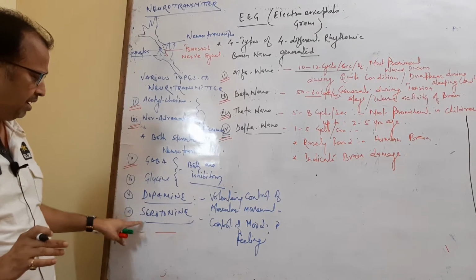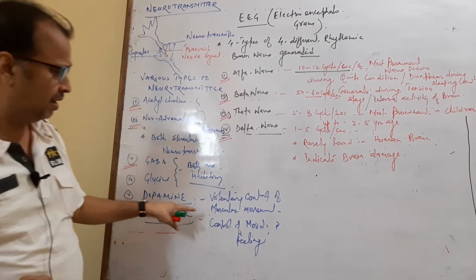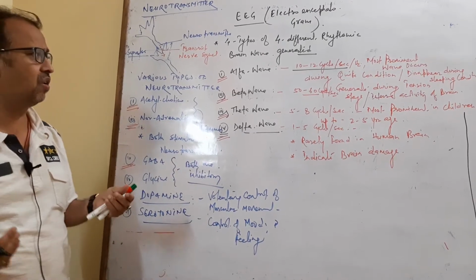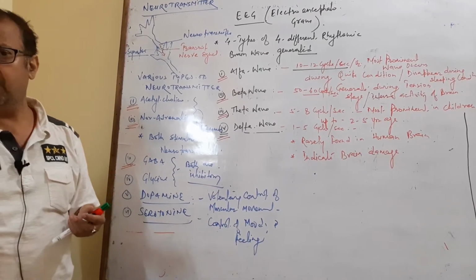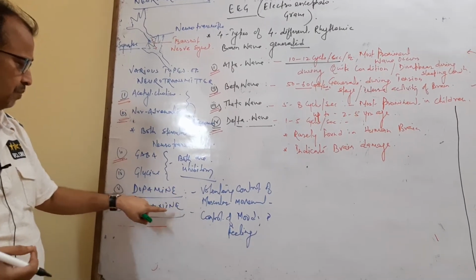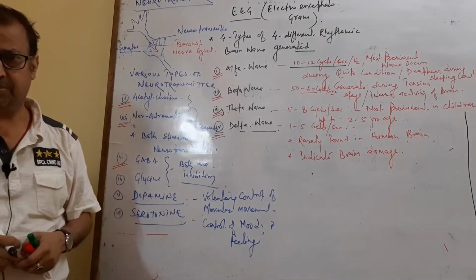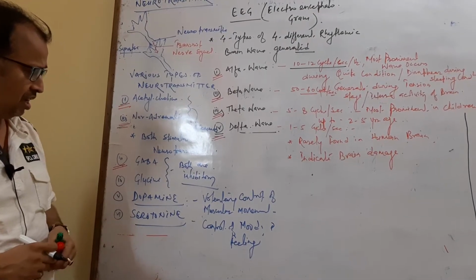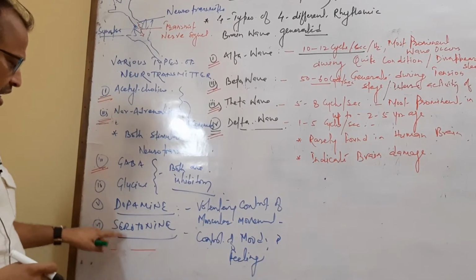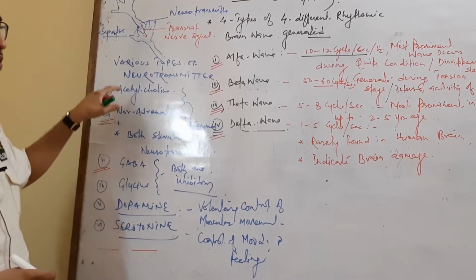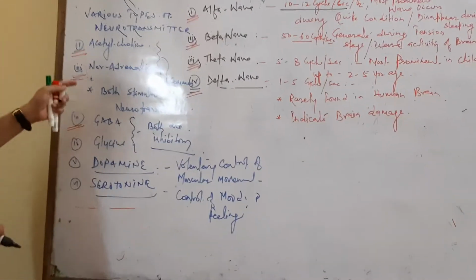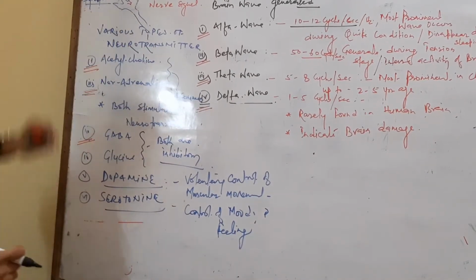Another pair is dopamine and serotonin. Dopamine helps in the voluntary control of muscular contraction. When nerves connect to the muscle fibers, this helps in the contraction of muscles. Another one is serotonin. It also controls mood, as a mood enhancer, and feeling. These are neurotransmitters which are both excitatory as well as inhibitory in nature. So this is all about the neurotransmitter.